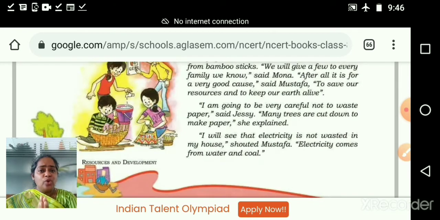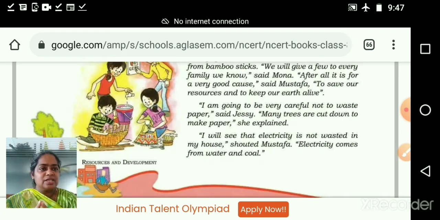So one decision that you want to send, not writing and sending, in your voice message you should send. What message you want to send? A voice message related to how I will conserve my resources, how I will take initiative to conserve my resources.